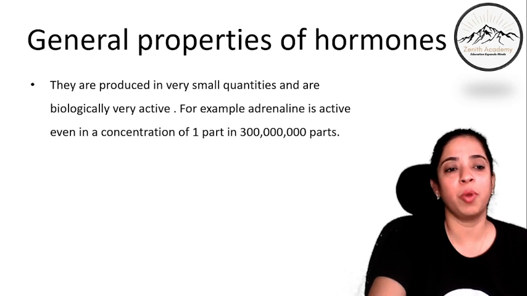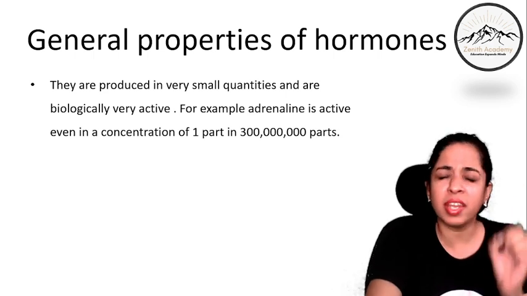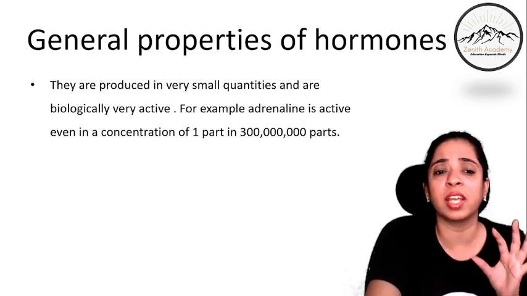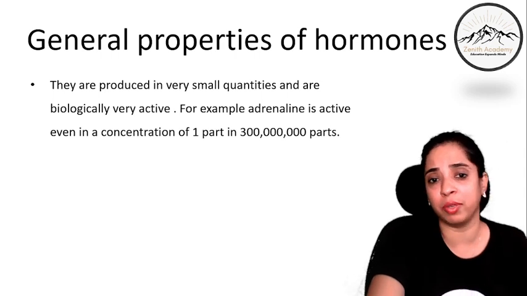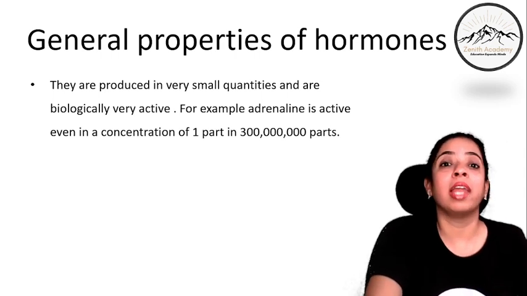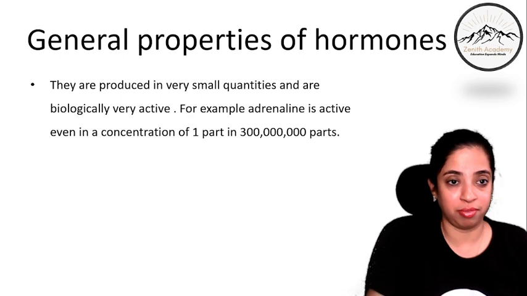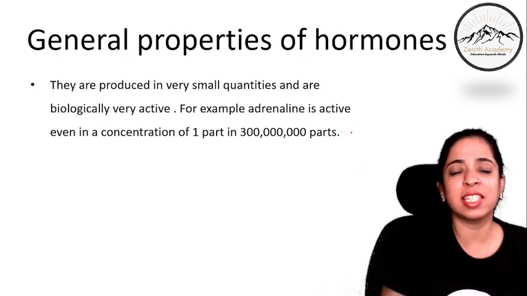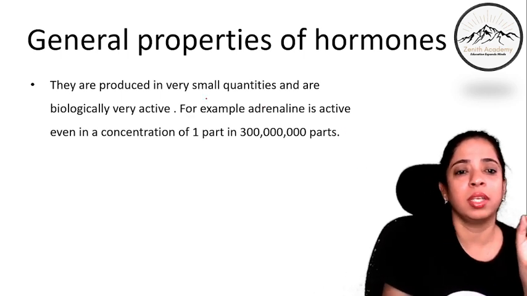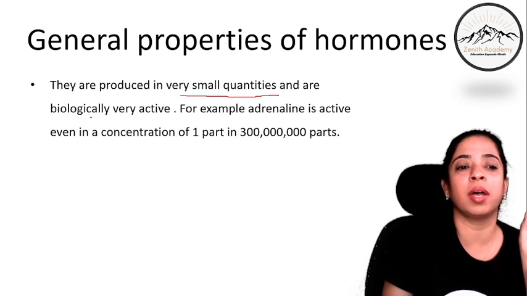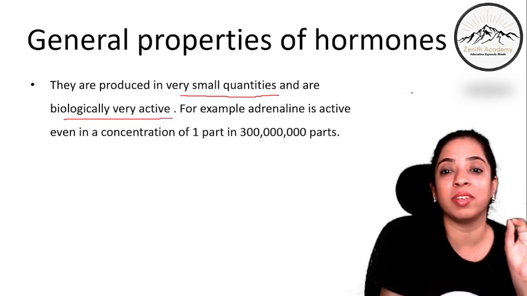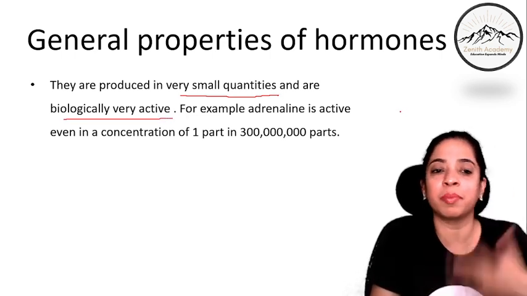Now, next property is they are produced in very, very small quantities. We can say in trace quantities they are produced, and they are biologically extremely active. So that is why we say, बहुत कम, ठीक है, कम क्वांटिटी में रिलीज होने के बाद भी बहुत बायोलॉजिकली एक्टिव है. इतना सा भी इतना एक्टिव है कि सब काम हो जाता है.